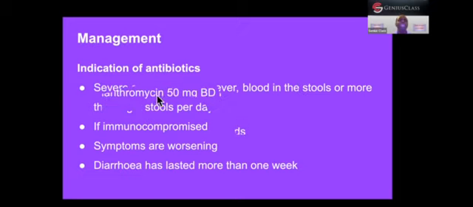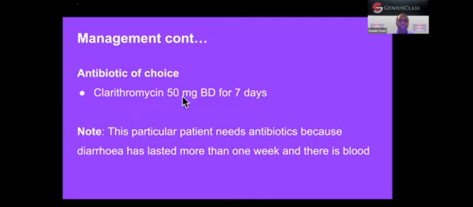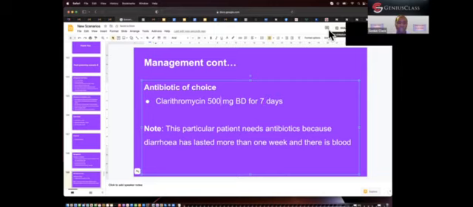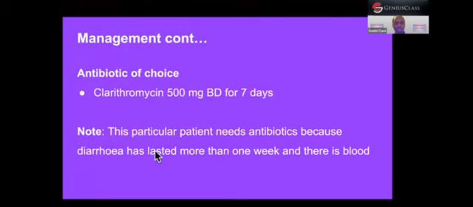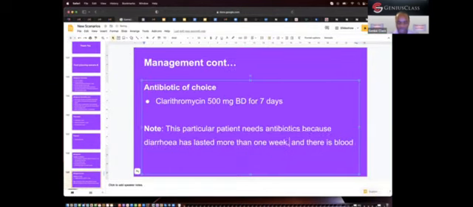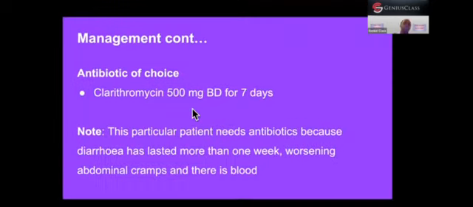The antibiotic of choice is clarithromycin, not 50, it's 500 milligrams. So let's correct this one: 500 milligrams BD for 7 days. This particular patient needs antibiotics because diarrhea has lasted more than 1 week, there is blood in the stools, and the symptoms are worsening. What other point? Worsening abdominal pain, worsening abdominal cramps. Good. So those are the reasons why we need to give antibiotics to this patient.